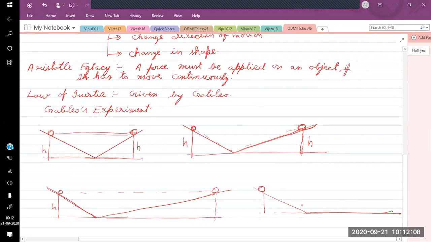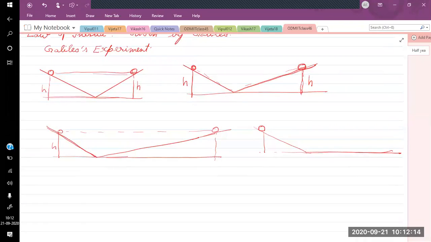So to rise to height h, the ball has to move up to infinite distance. So this was the experiment. If you make the surface horizontal, the ball has to move up to infinite distance. So if a ball is released on a horizontal surface and no external force is applied, the ball moves up to infinite distance.